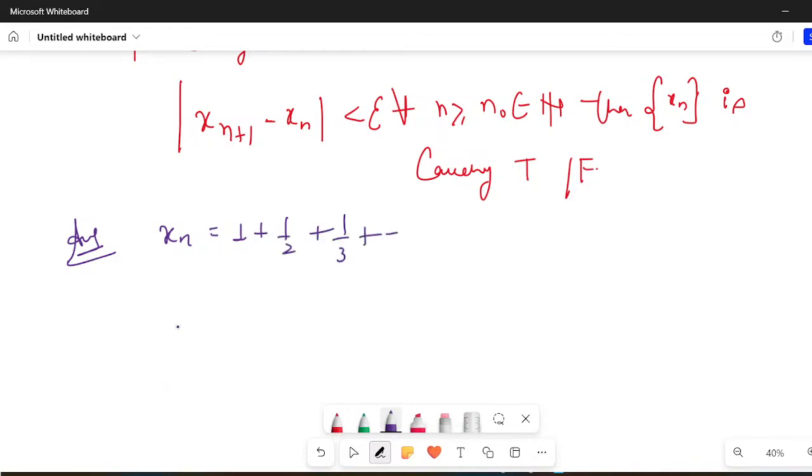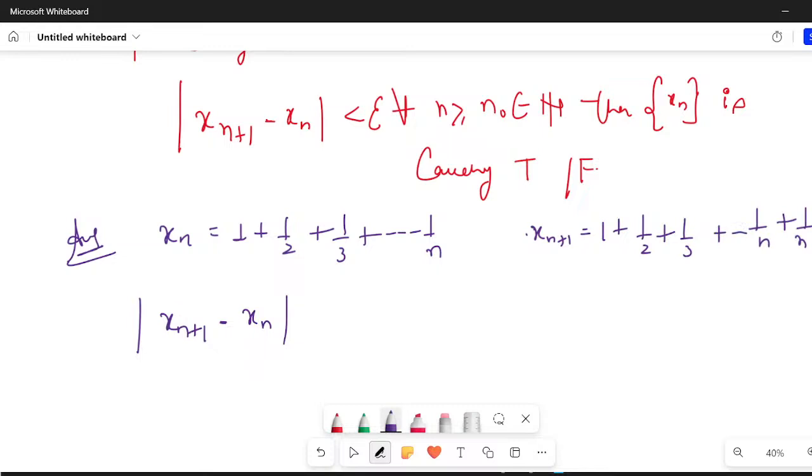Now if I take the modulus of xn plus 1 minus xn, what am I going to get? xn plus 1 would be simply taking this entire sum, 1 plus 1 by 2 plus 1 by 3 and so on up to 1 upon n, and then you will get 1 upon n plus 1 here. So the modulus of xn plus 1 minus xn would be simply equal to 1 upon n plus 1, right?